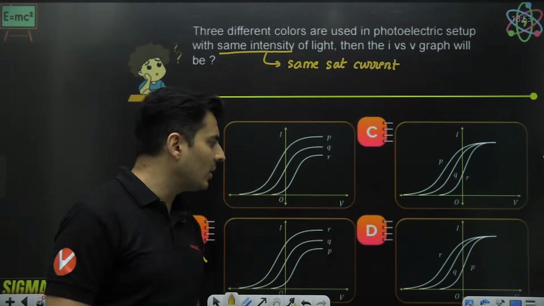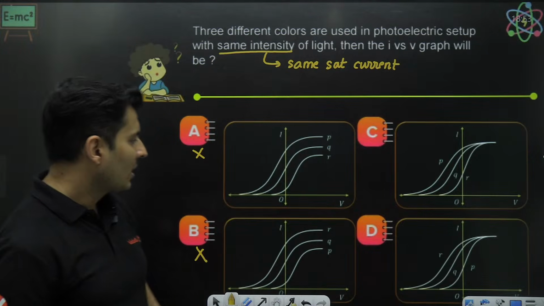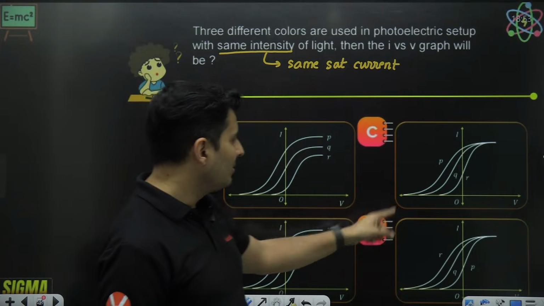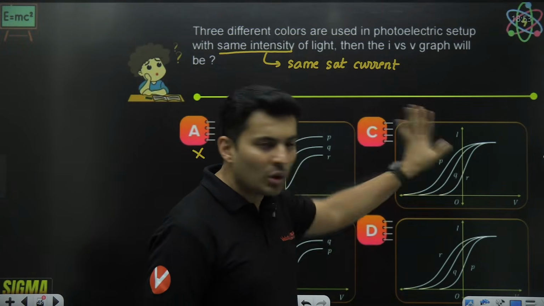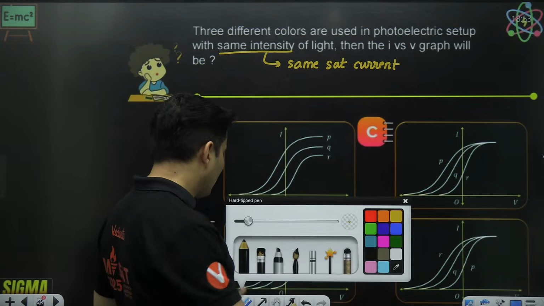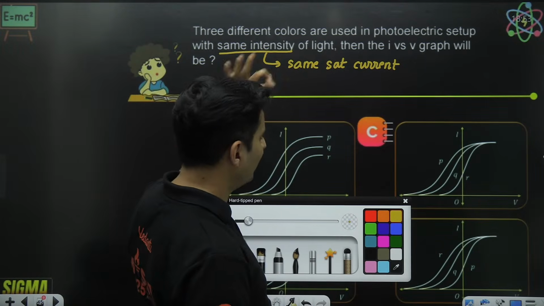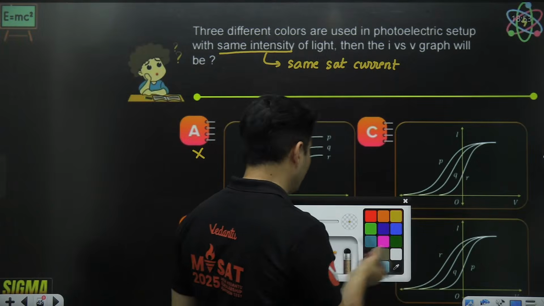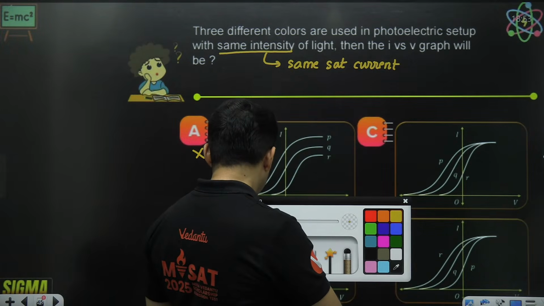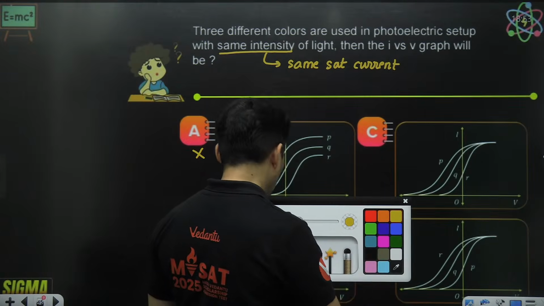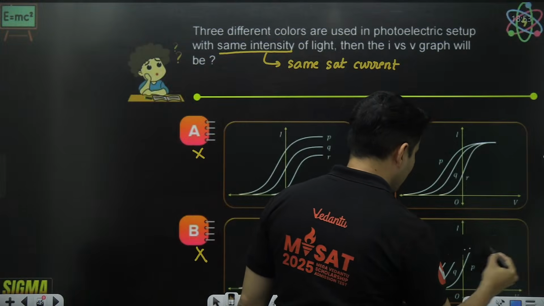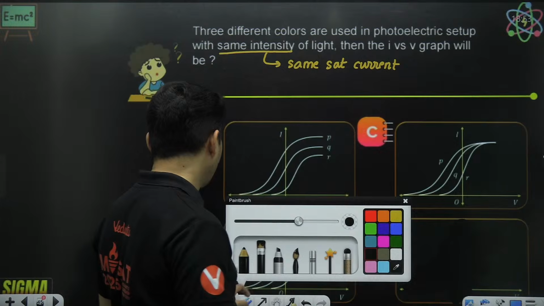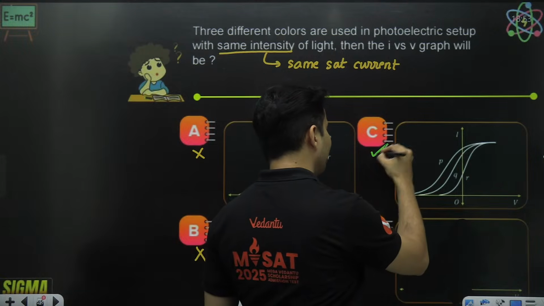It has to be C or D, but I think there was some printing mistake over here. C and D options are similar except for the order. Ignore that order PQR. So maybe these points might be the same or different. I think that is the only issue. If I just ignore the D option for now because it looks very similar, you will notice the correct answer to this particular question will be option C.